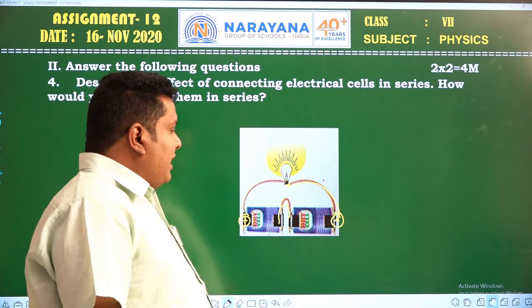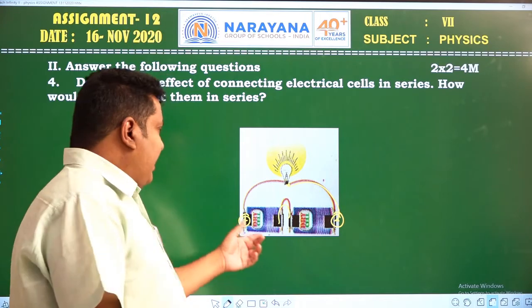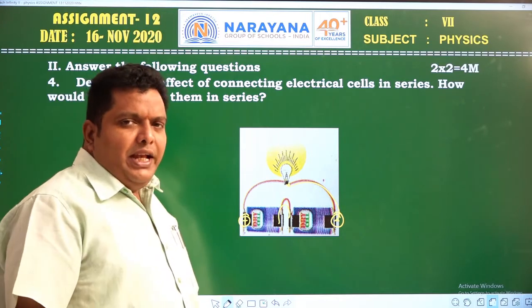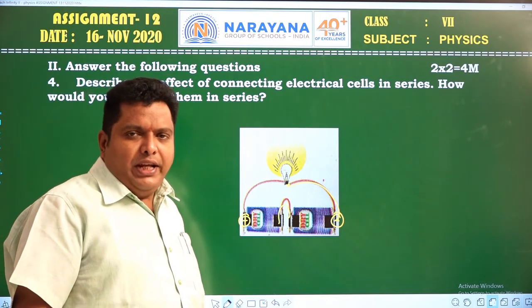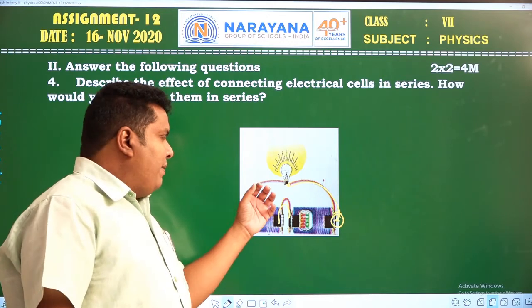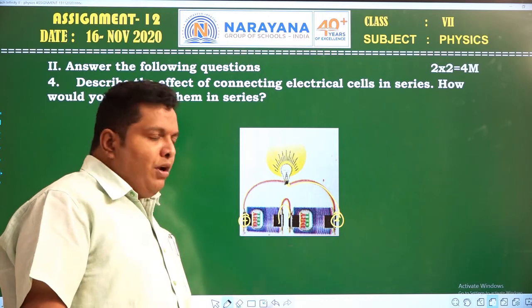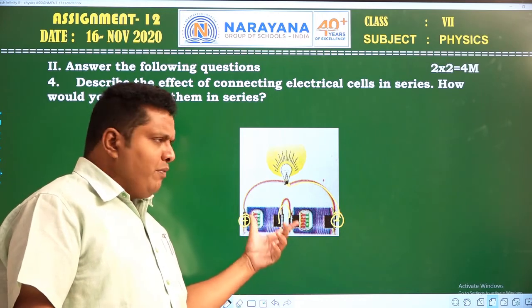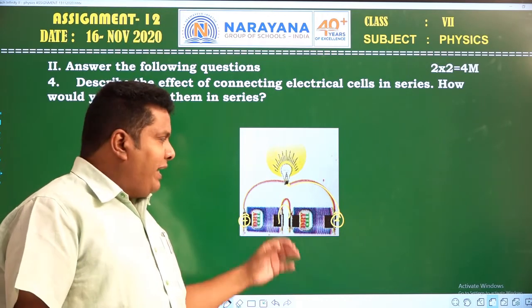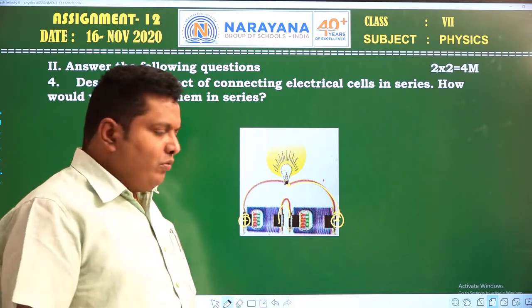Here, if the two cells are connected in series combination across the bulb, the intensity of the bulb will be more. The bulb will give more brightness. The bulb will glow brighter. If you connect two or three or more cells, then what happens? The brightness of the bulb will be more.